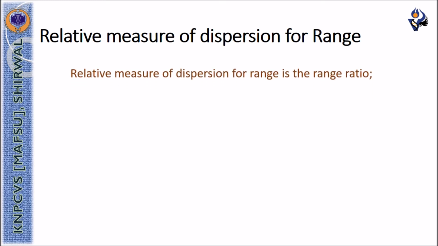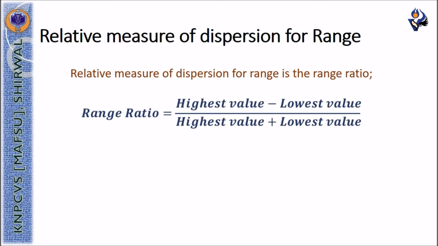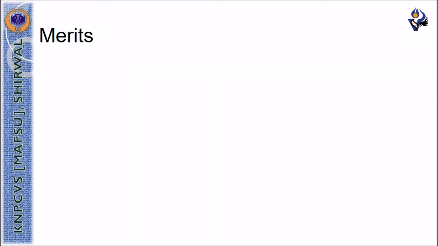A range ratio is the relative measure of dispersion for range, which is computed with the formula highest value minus lowest value divided by highest value plus lowest value.